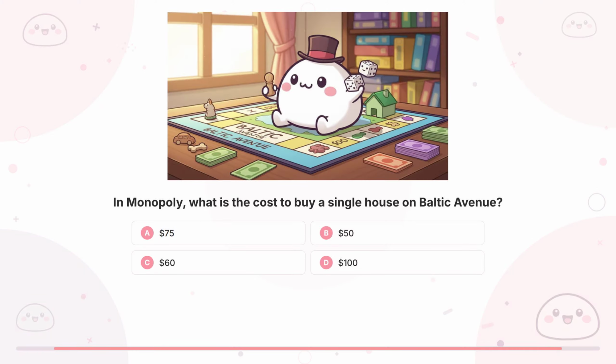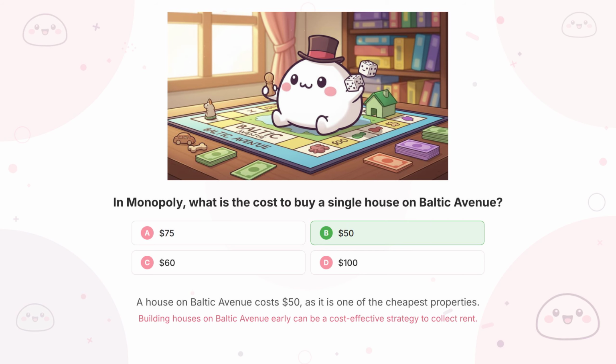Question 2. In Monopoly, what is the cost to buy a single house on Baltic Avenue? And the answer is B. $50.